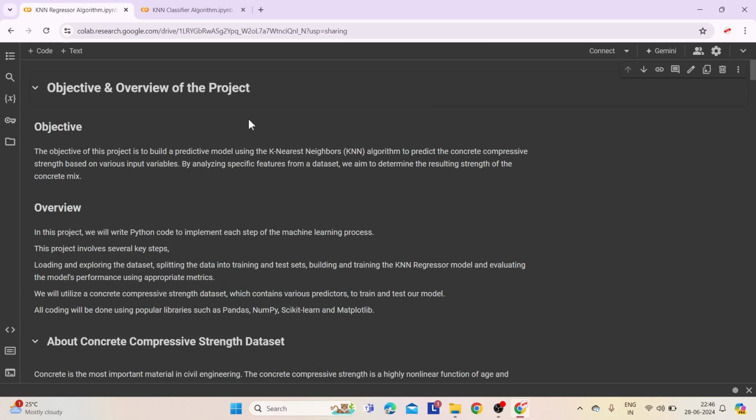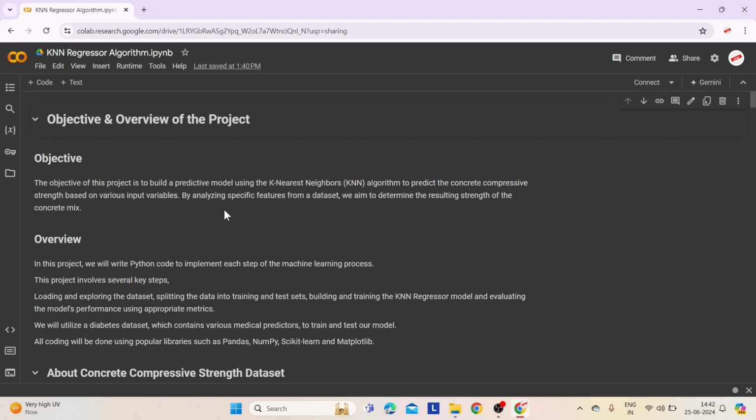In this session of Data Science and Mastering Machine Learning, we are going to understand about K nearest neighbors practical implementation on a project. Here, we are going to use KNN to solve a regression problem. The objective of this project is to build a predictive model using the KNN algorithm to predict the concrete compressive strength based on various input variables. By analyzing specific features from a dataset, we aim to determine the resulting strength of the concrete mix.